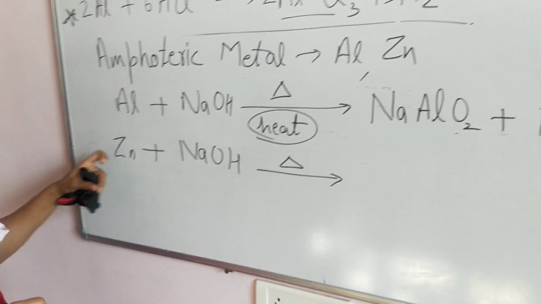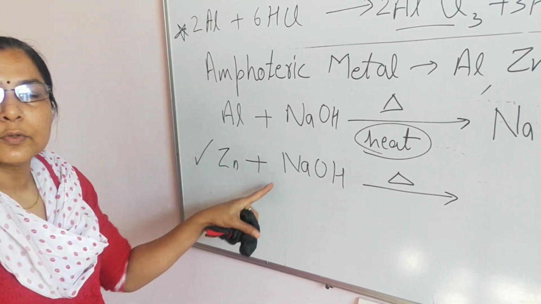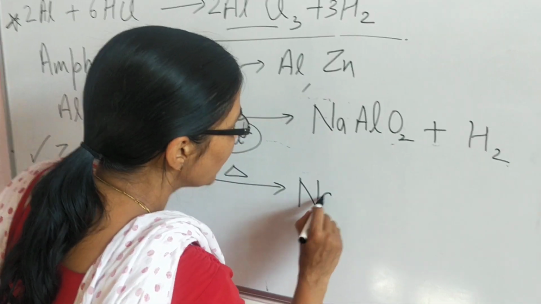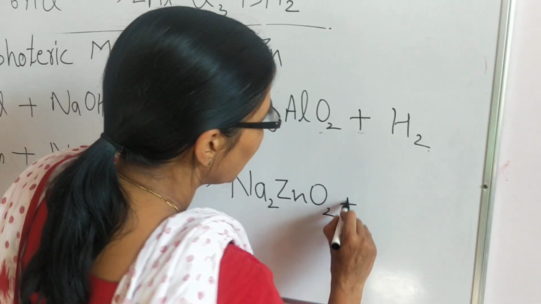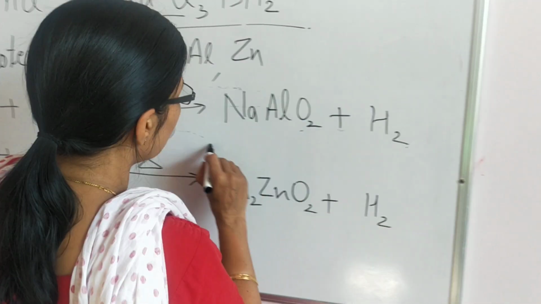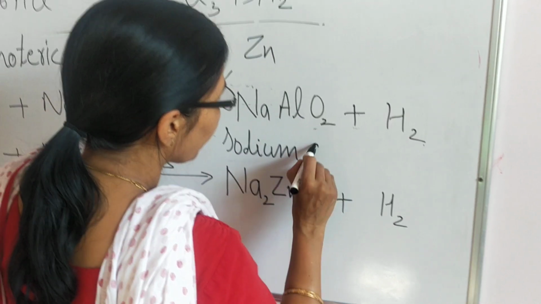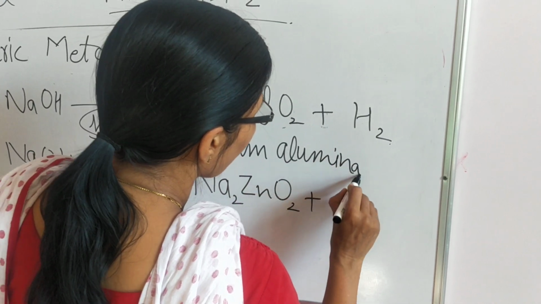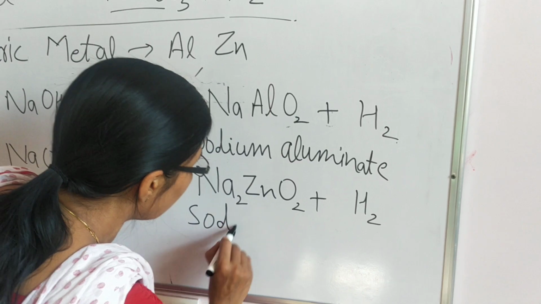This particular reaction you have to perform in the laboratory, or you will see the demonstration. So here Na2ZnO2 along with hydrogen. This one is sodium aluminate. This one is sodium zincate from 9th standard, you know.